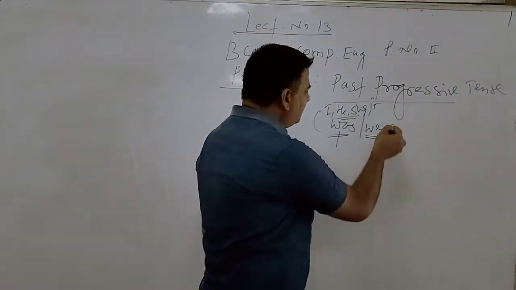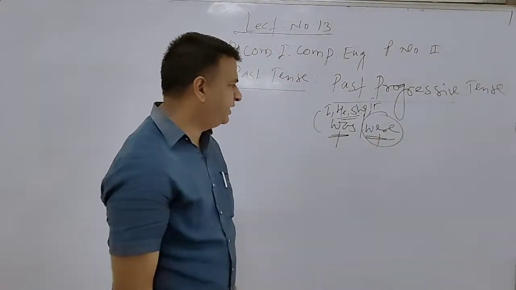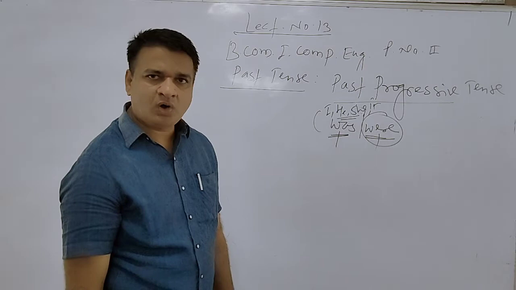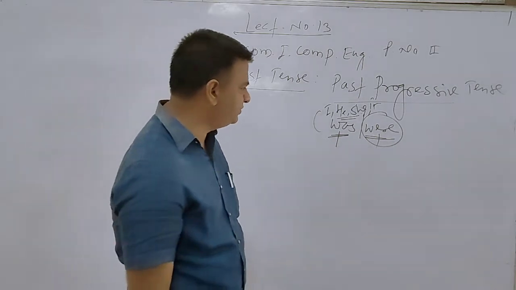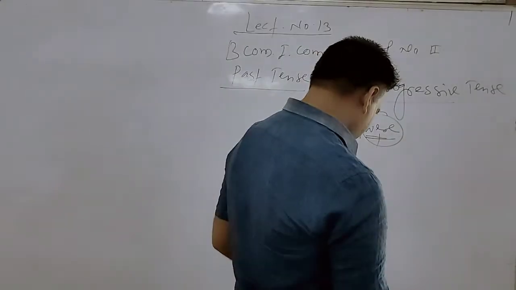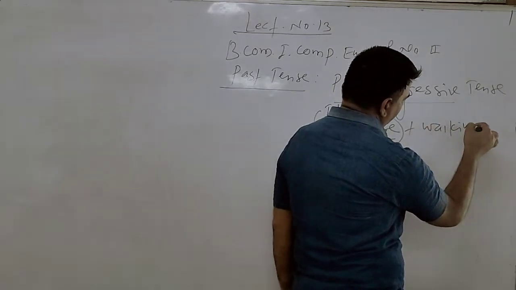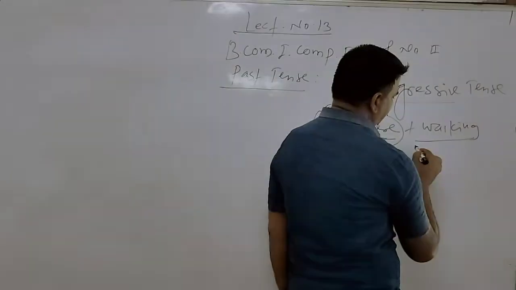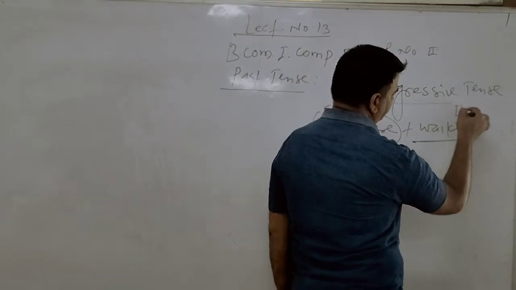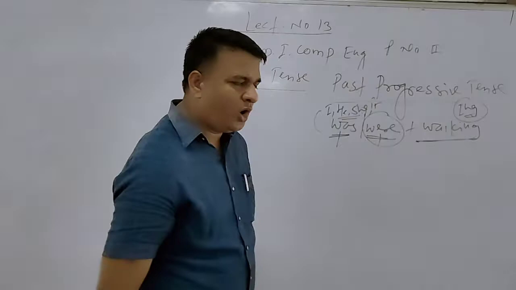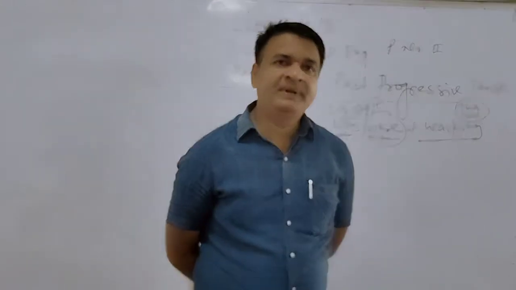For the plural cases we use were, and for the singular cases I was, he was, and she was. We use was and were plus walking, dancing, singing, that is, the verb with the gerund form ing. So was or were playing.